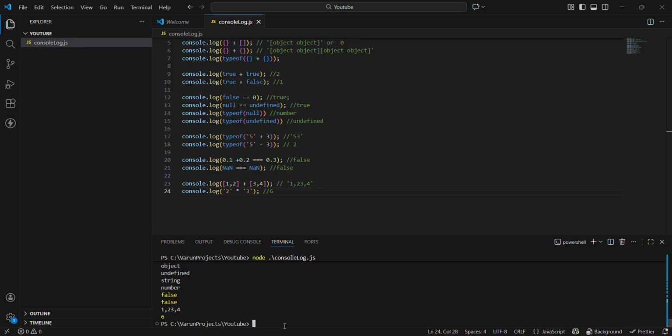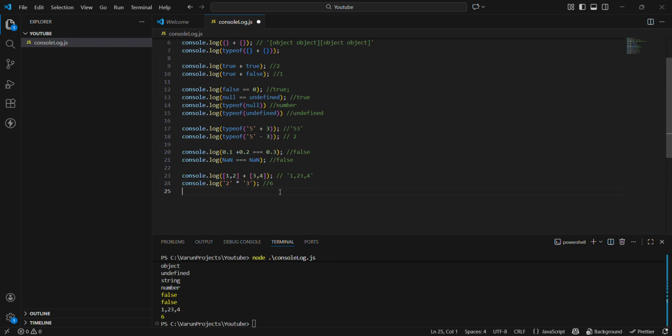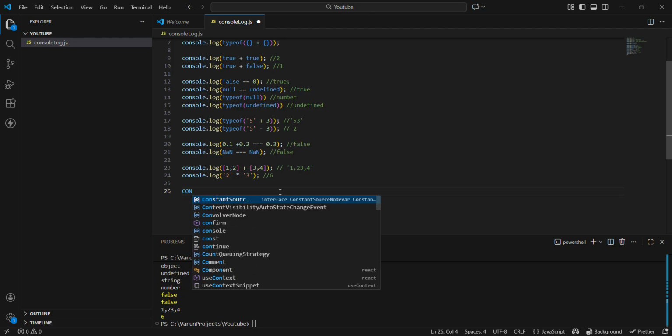So why? As I have told you, the plus sign forces conversion into a string; basically it concatenates, and the multiplication sign forces conversion into a number. So string 2 is converted into 2 and string 3 is converted into 3. This is how the multiplication sign evaluates things. It converts strings into numbers, and that's why our output is 6. So this is also a very important interview question. Let's go on to the next one.